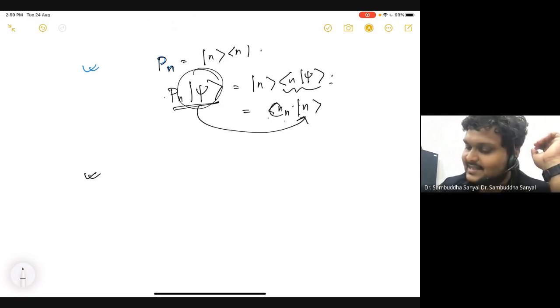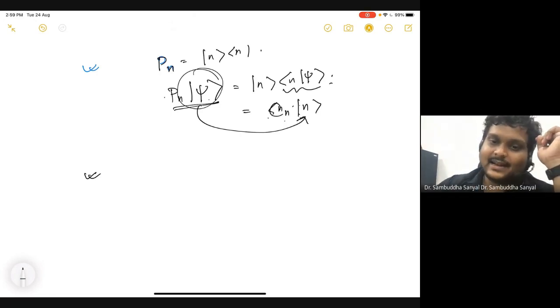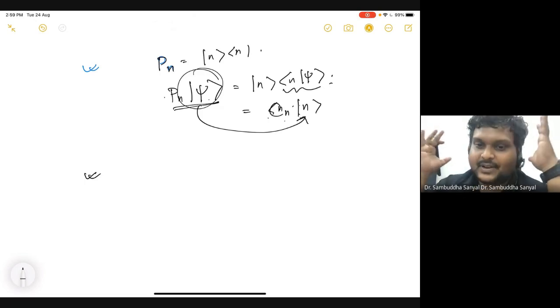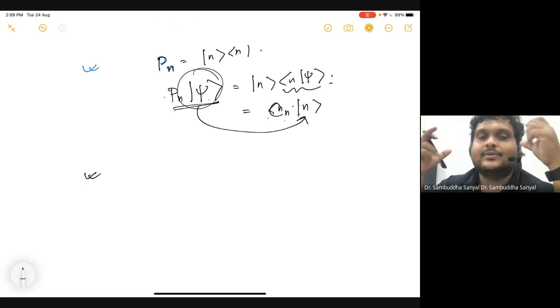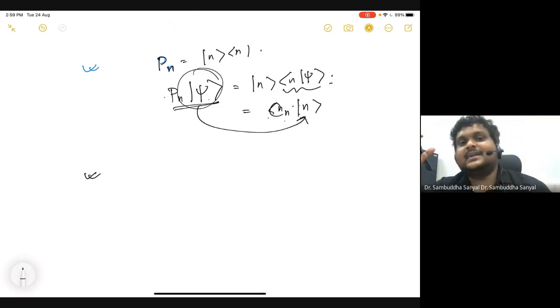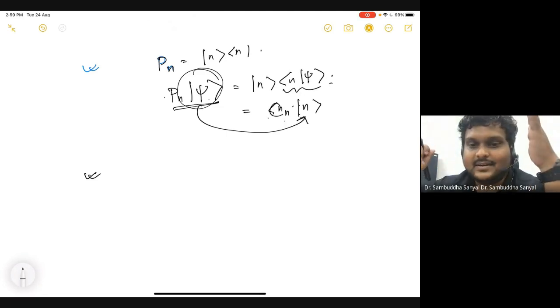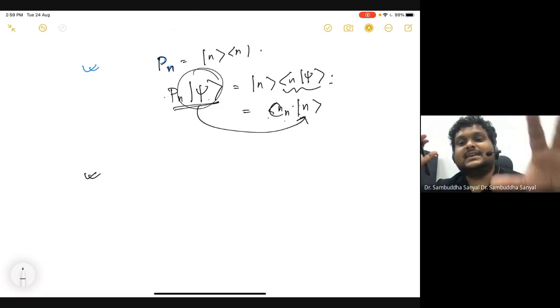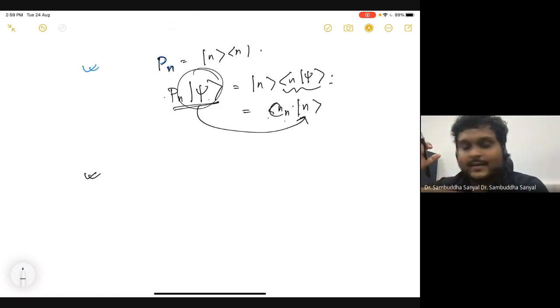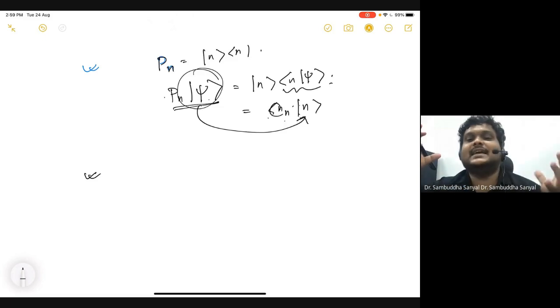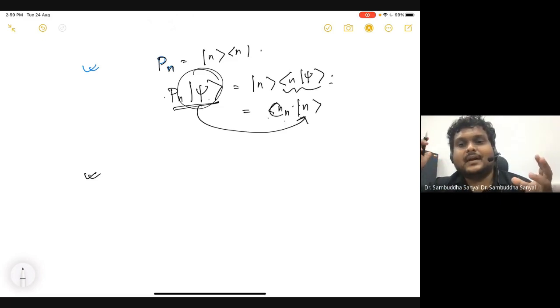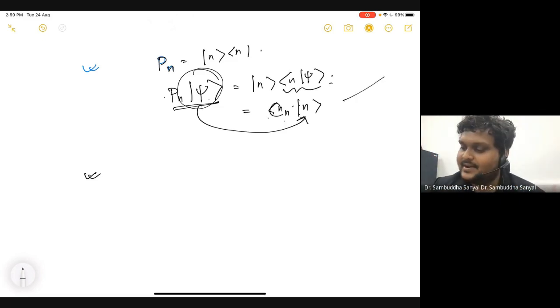So if I act this operator on this, I get a vector at the end which is along that n component, if you want to think pictorially. Because there is a coefficient, I won't say it is exactly that vector, but it is aligned along that vector. So you are projecting the state psi on that n. This is equivalent to saying, let's say I have some arbitrary vector.